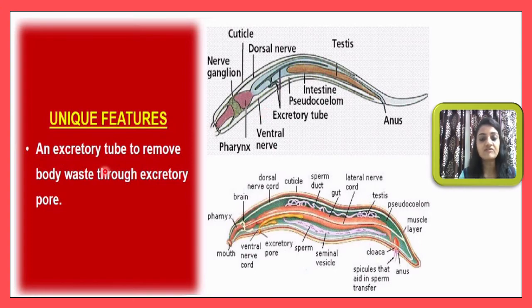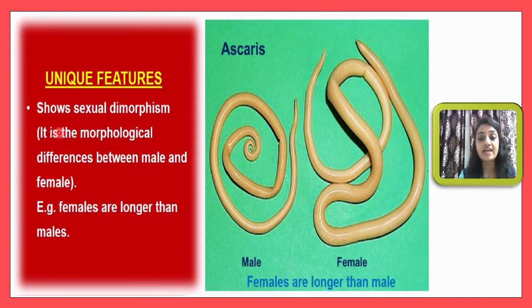The next unique feature is sexual dimorphism. These animals show sexual dimorphism. That means morphological differences, external differences between male and female. From the outside only you will observe it. If you observe these animals, you will definitely get the idea whether it is male or female.